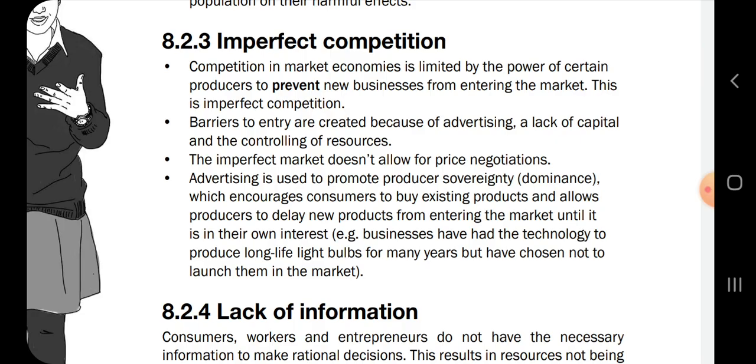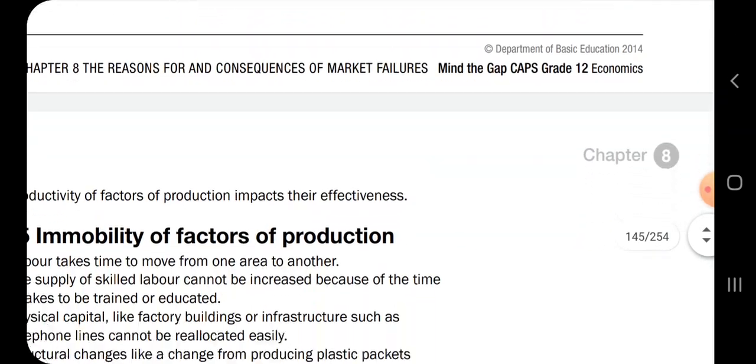Things like that, okay? And then advertising is used to promote producer sovereignty or dominance, which encourages consumers to buy existing products and allows producers to delay new products from entering the market. So you see, that will cause the market to fail.